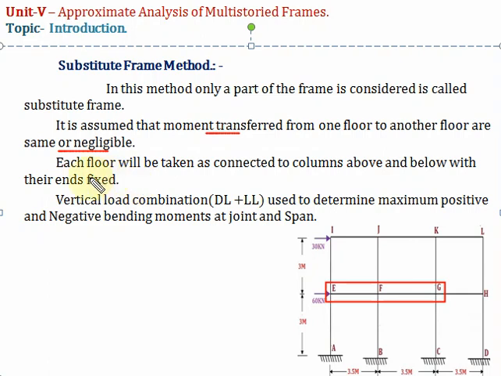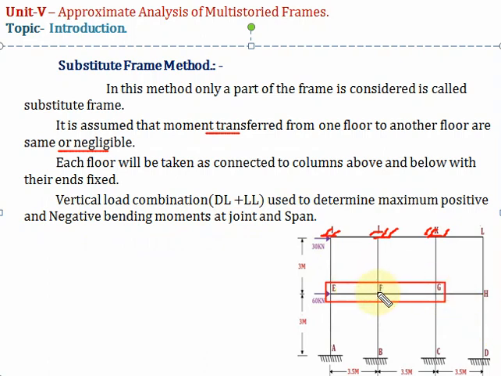This one is important: each floor will be taken as connected to the columns above and below with their ends fixed. For example, if you are considering this floor, whatever columns are there, they are fixed above and below. This is the assumption. The next one is vertical load combination: dead load plus live load. That is the vertical load used to determine the maximum positive and negative bending moment at joints and spans.